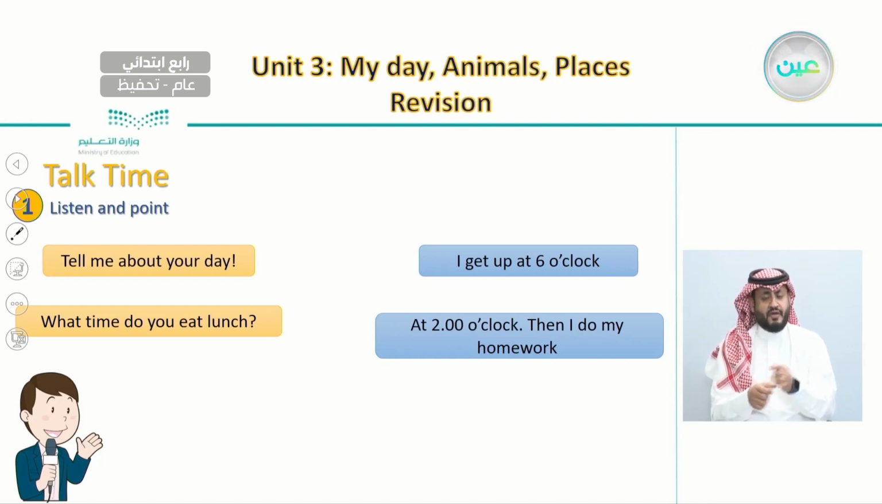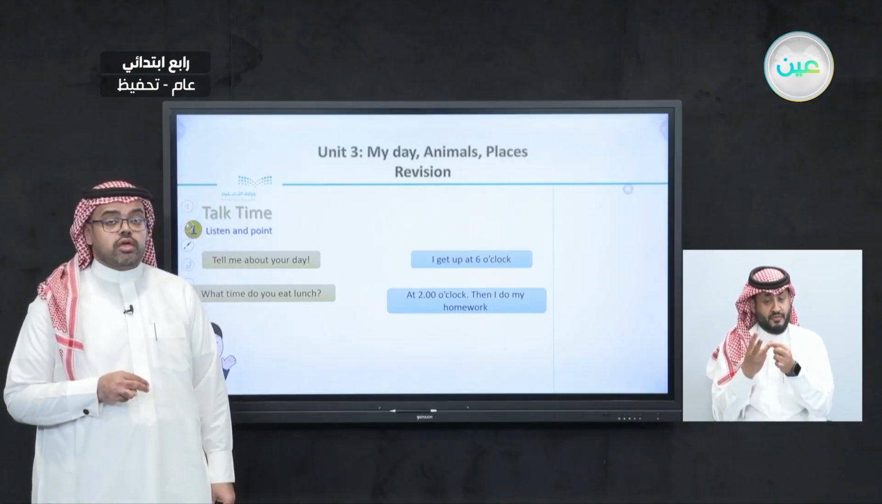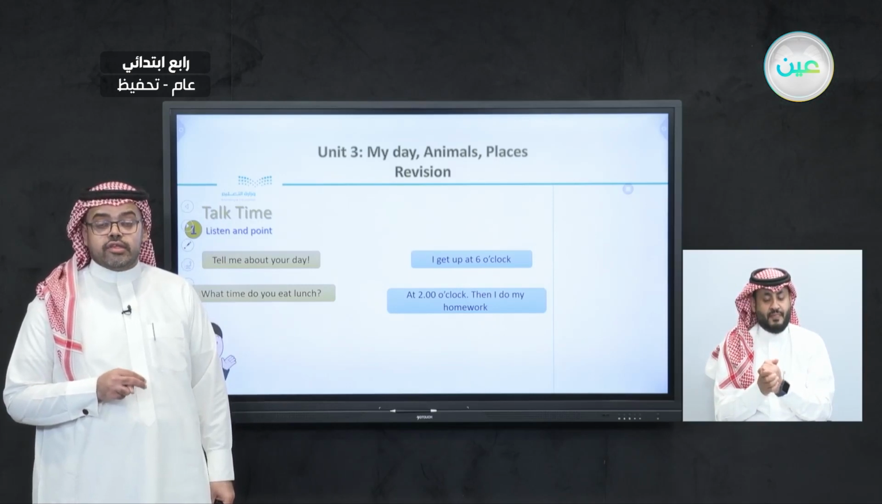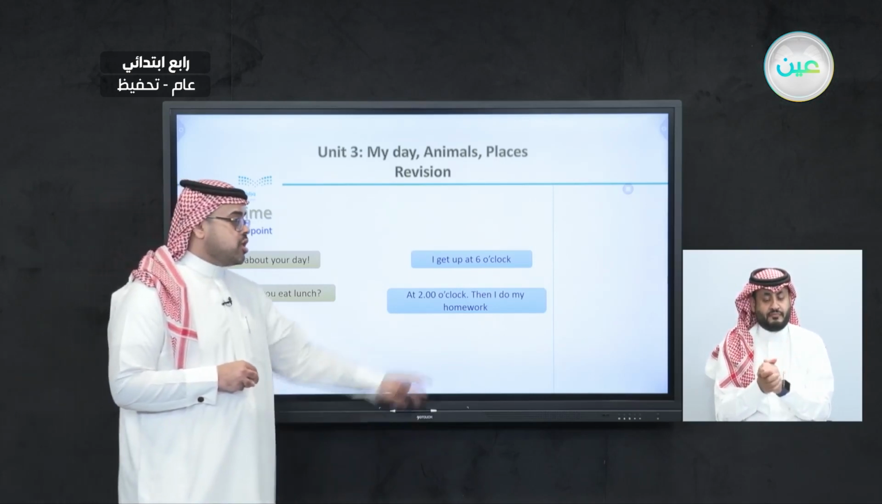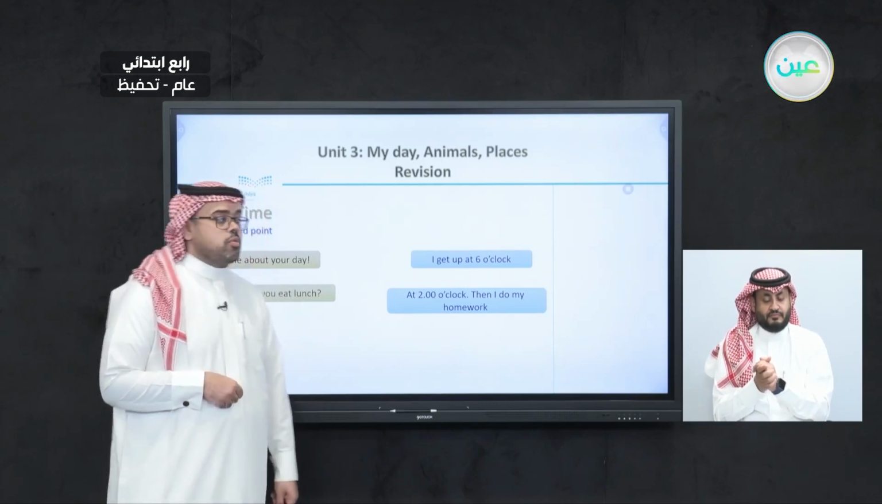So here in the first conversation, we learn how to talk about two activities. The first is getting up, by saying, "I get up at 6 o'clock." The second is about what time we eat lunch, which is at 2 o'clock. And there is another activity the boy does, which is, "I do my homework."